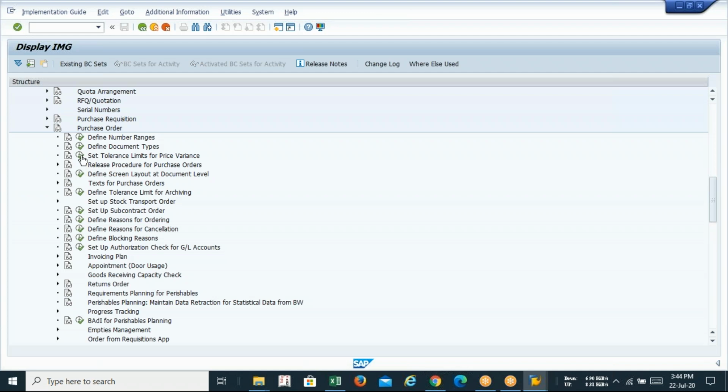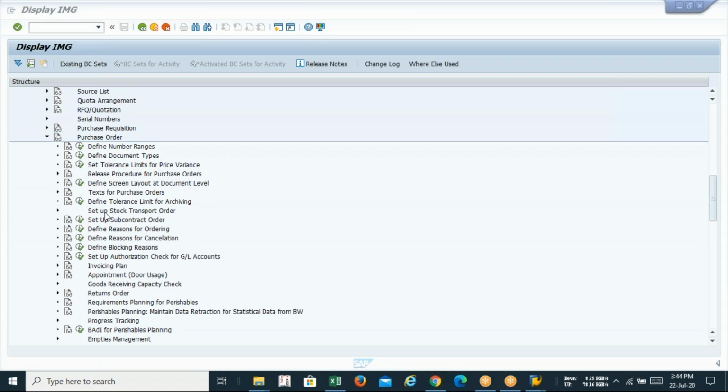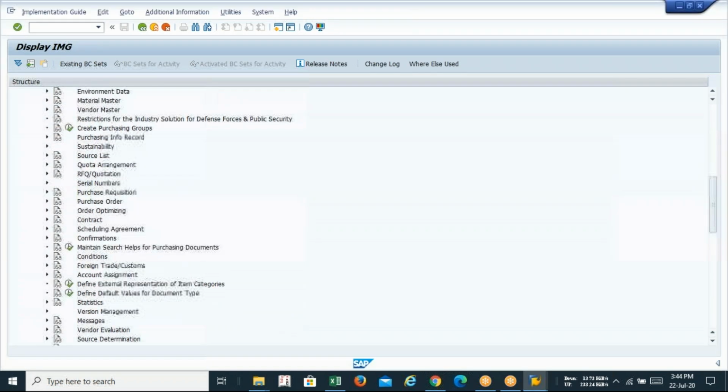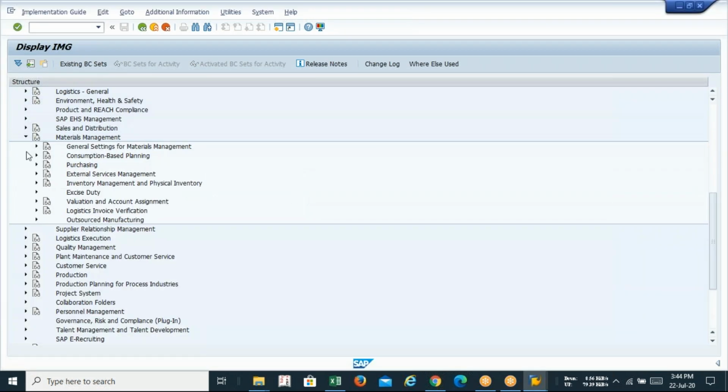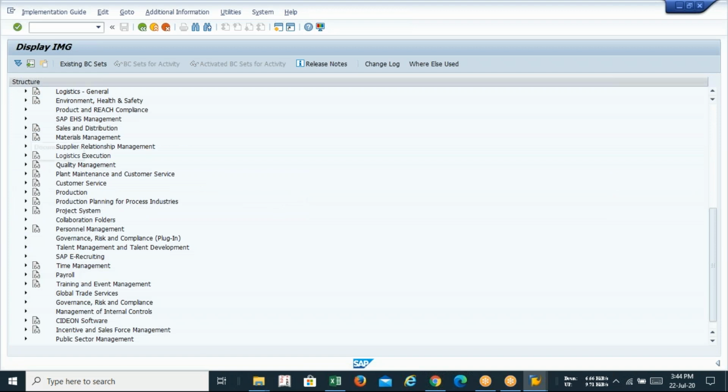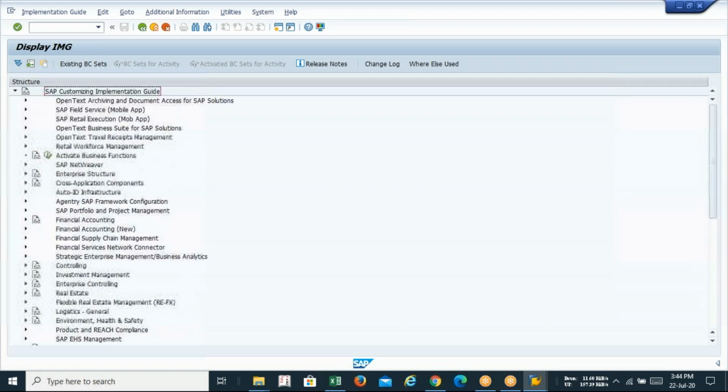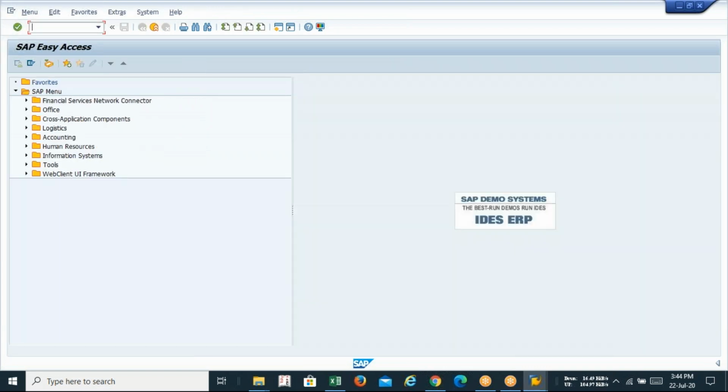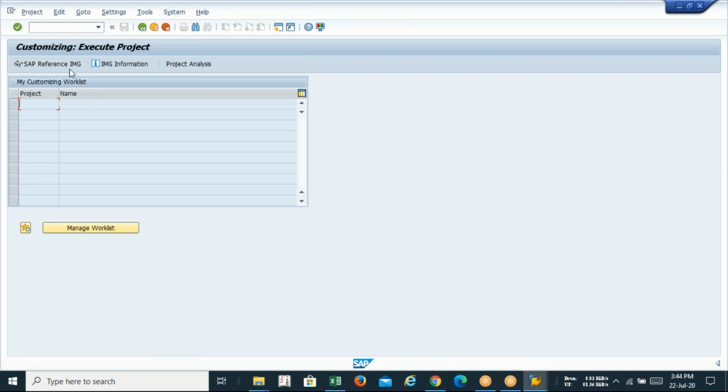I am requesting all of you, please note this menu path. I'll repeat it once again. Whenever you hear the term menu path, the first part is very common. It starts with SPRO and then IMG, implementation guide.